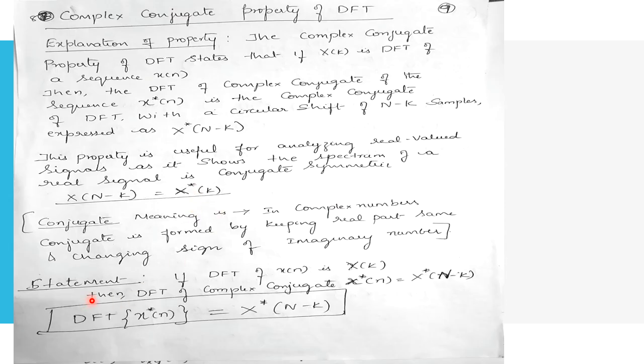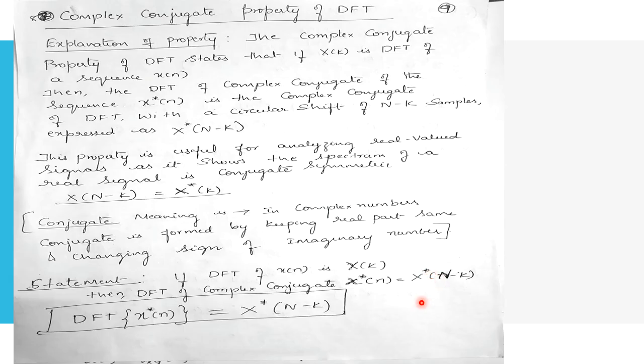So the statement of our property is: if the DFT of x of n is X of k, then the DFT of the complex conjugate of x of n is equal to the complex conjugate of X of n minus k. The star next to the x represents the complex conjugate.